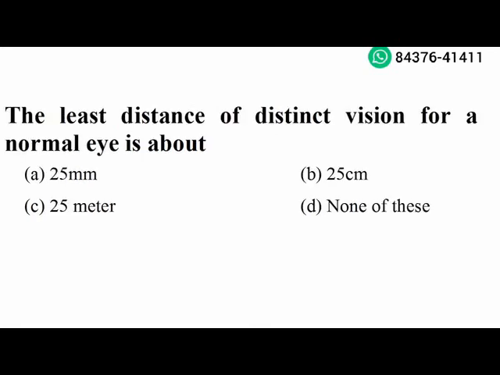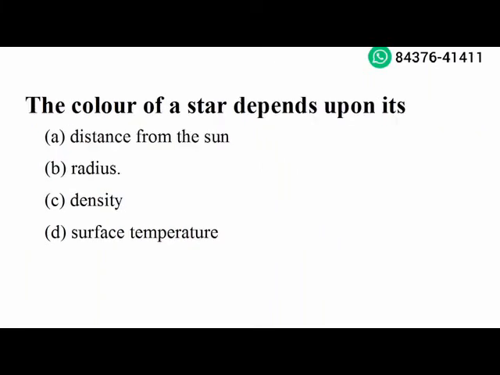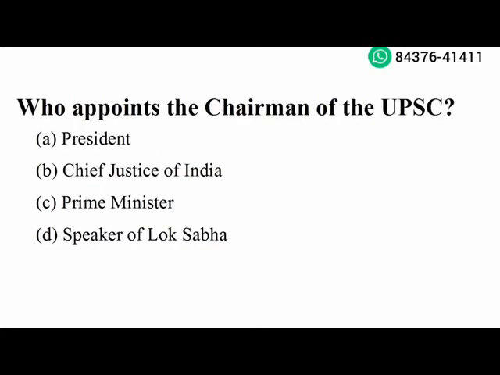Next question. The least distance of distinct vision for a normal eye is about 25 centimeter. Option B is the right answer. Next question. The color of a star depends upon its surface temperature. Option D is the right answer. Who appoints the chairman of the UPSC? President.